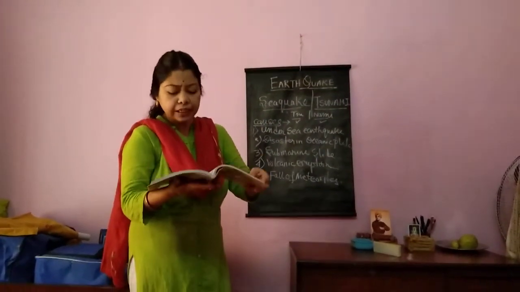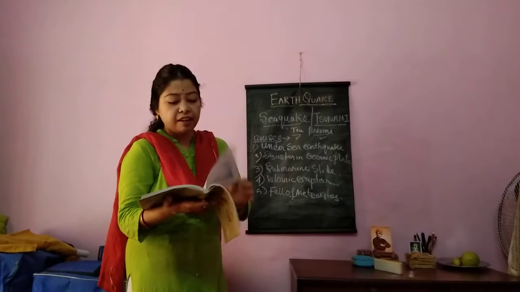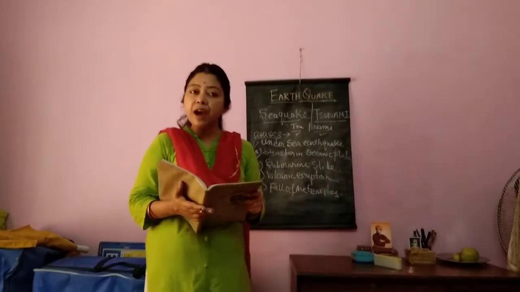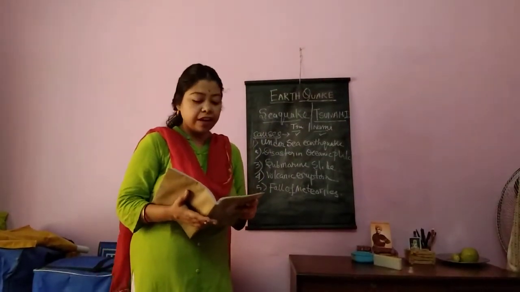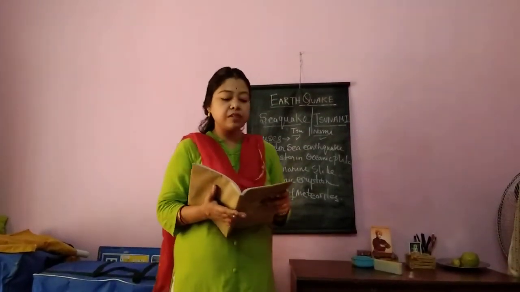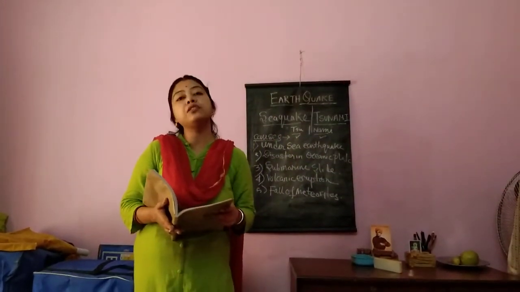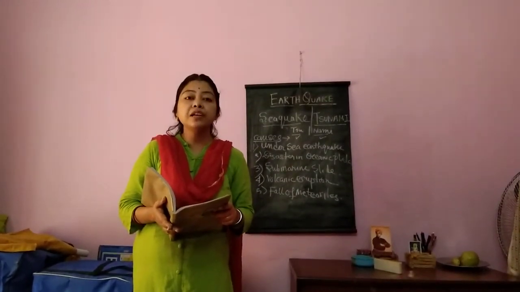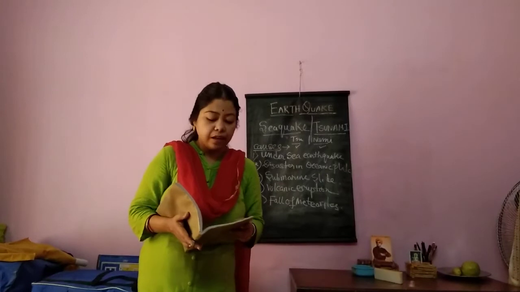Next, the effects of tsunami. It causes too much flood in the coastal areas, which are very much affected. In March 2011, because of Honshu Island, a huge tsunami occurred. It completely destroyed the Fukushima nuclear power reactor.